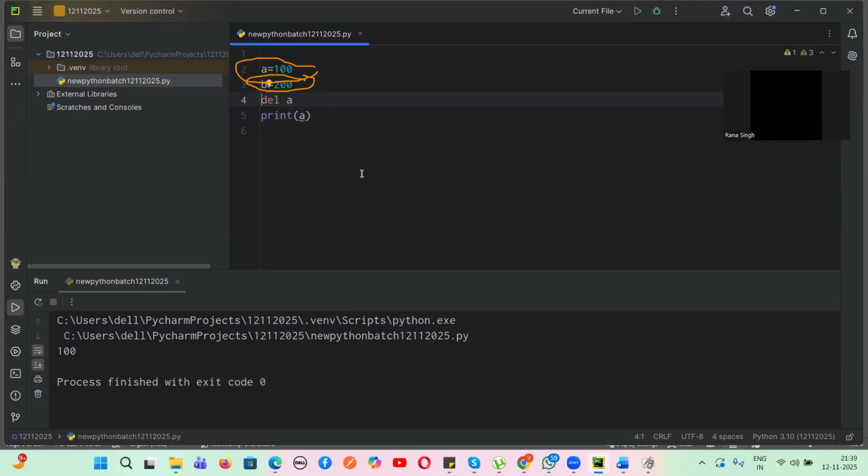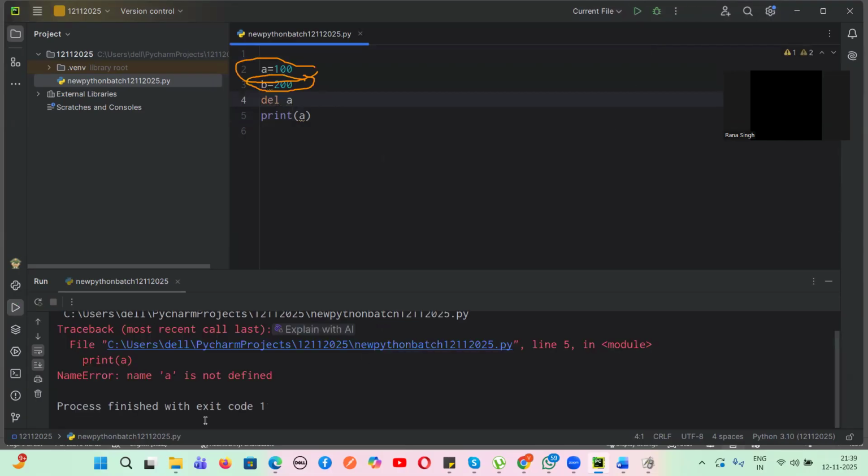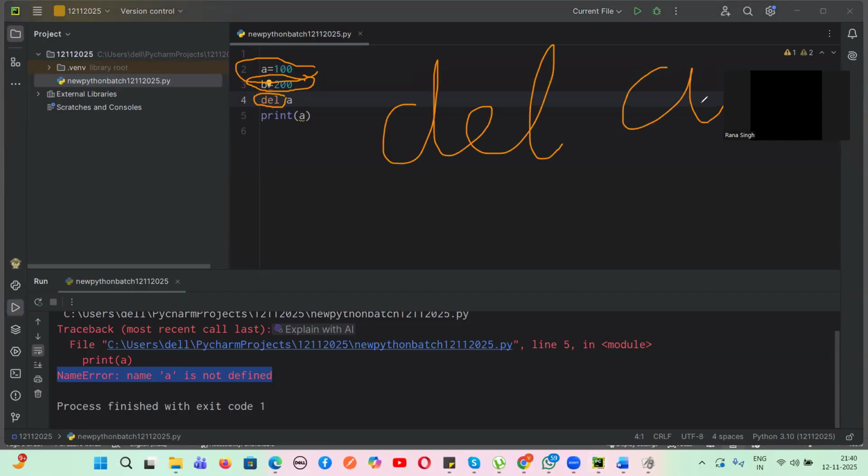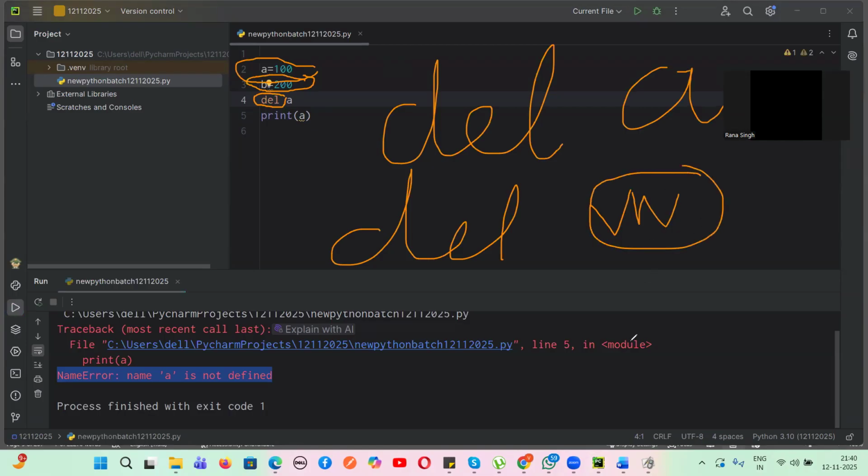It will generate an error, right? Because A is not defined. We don't have anything called A. Do you guys agree with me? So what is the keyword to delete a variable? Del is the keyword to delete any variable. Yes or no? You write del and the variable name. Yes or no? VN, variable name.